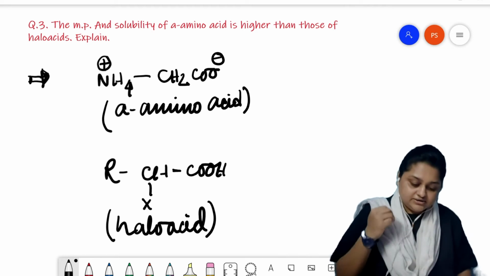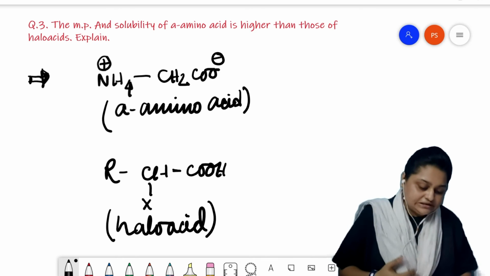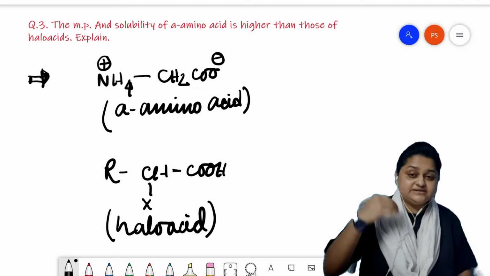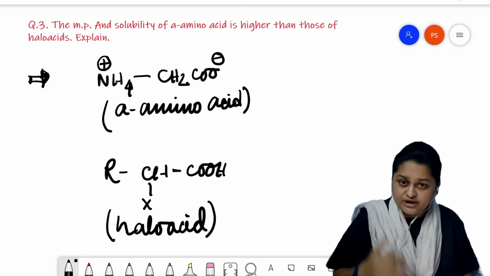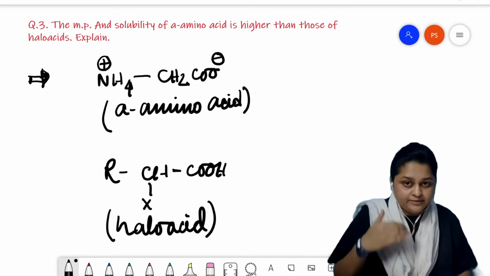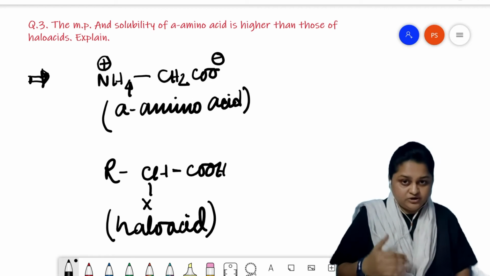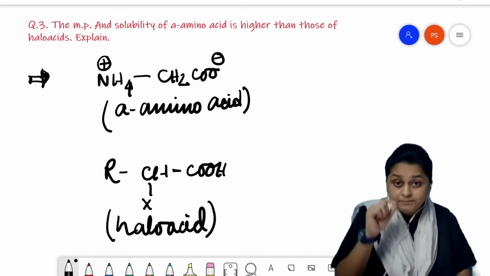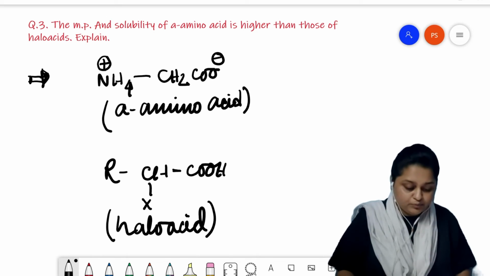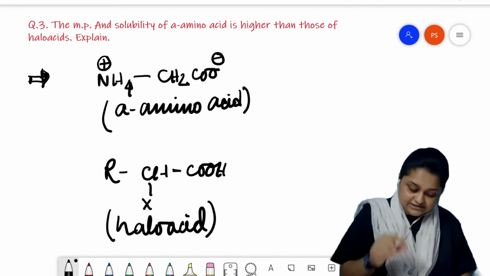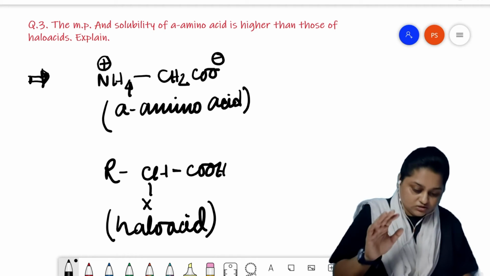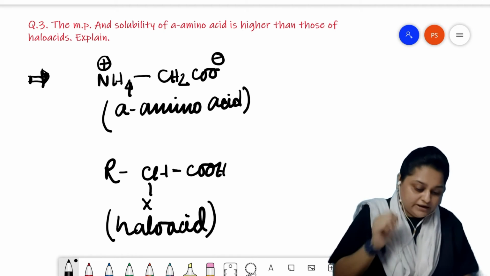As a result, the dipole-dipole interaction present in the alpha amino acid is extensively high, which results in a comparatively higher melting point in alpha amino acid than the halo acid. Now, this is the reason for melting point.